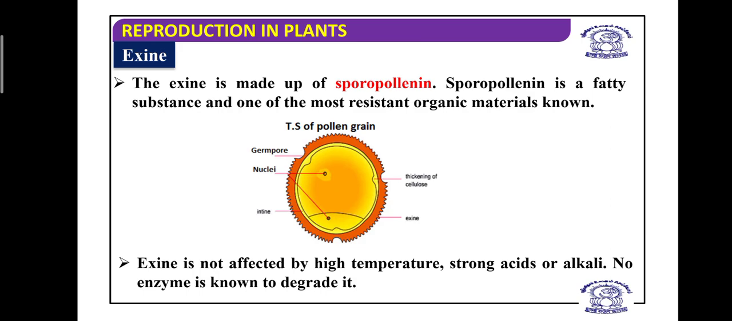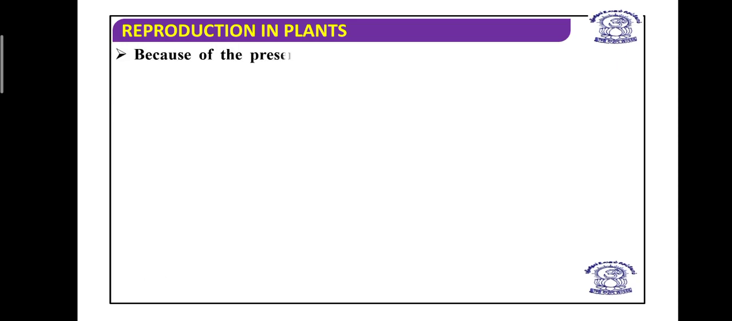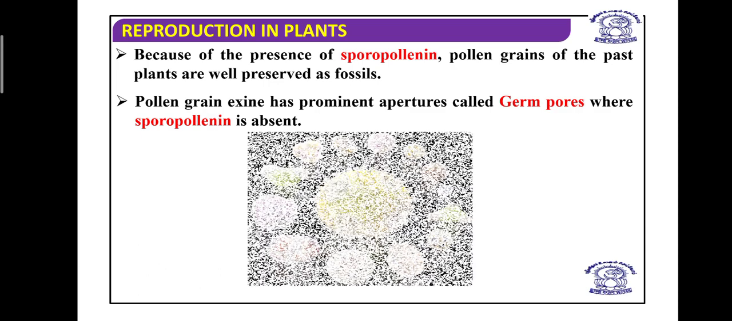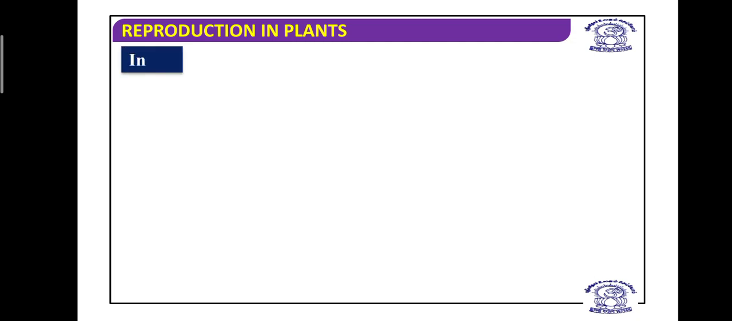And inside you can see two types of cells. One is large and one is small. The small cell is known as the generative cell and the large cell is known as the vegetative cell. Okay, students, I hope you understood the exine. Because of the presence of sporopollenin, pollen grains of past plants are well preserved as fossils. The pollen grain exine has a prominent aperture, the germ pores, where sporopollenin is absent, which means the exine is discontinuous. And the intine is made up of cellulose and pectin, so we call it pectocellulosic.